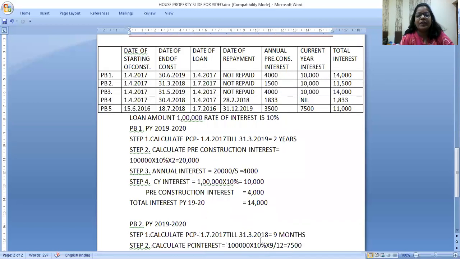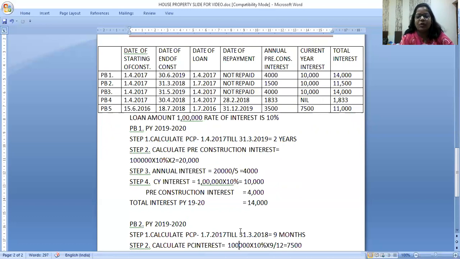Shall we take one more example? Now you decide. Date of construction is 1/4/17, but you have taken the loan on 1/7/2017. So will pre-construction interest start from 1/4 or 1/7/17? It will start from 1/7, the date of the loan. And it is over exactly on 31st March 18, then you can take that date.